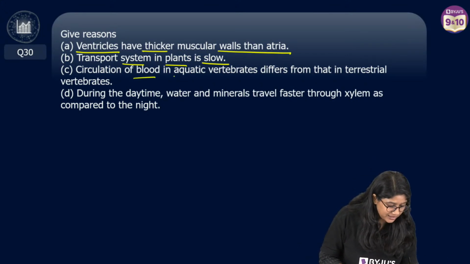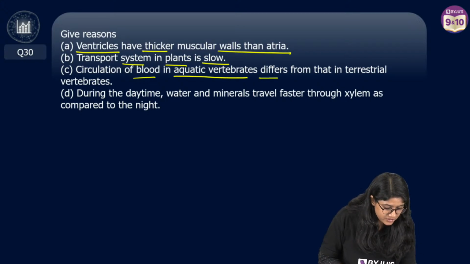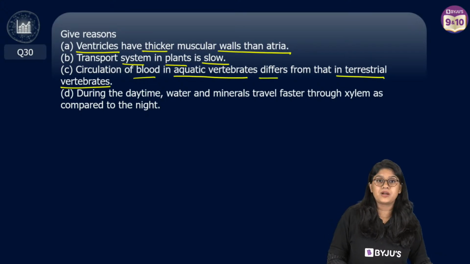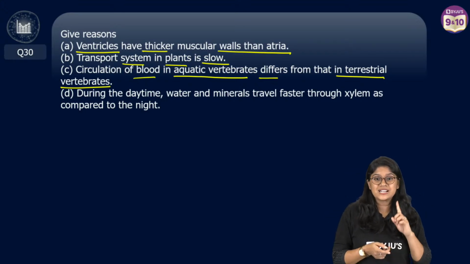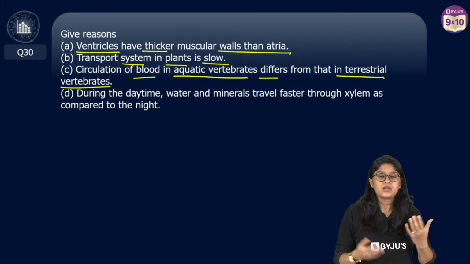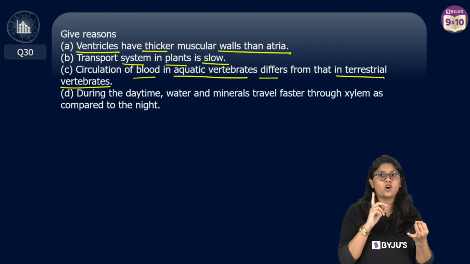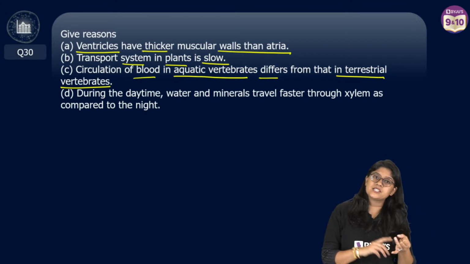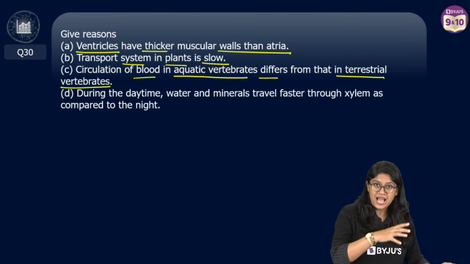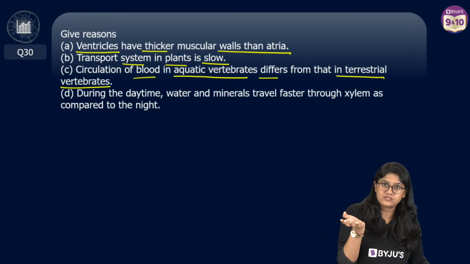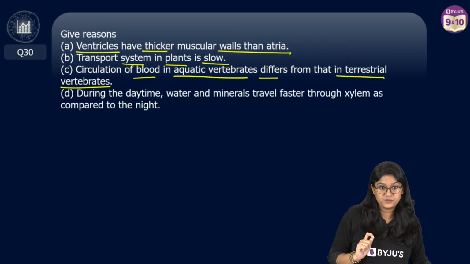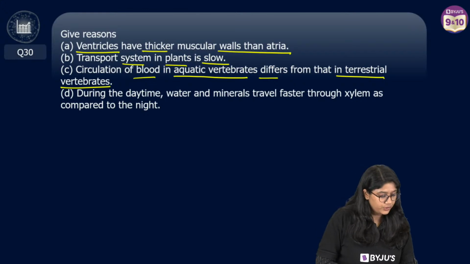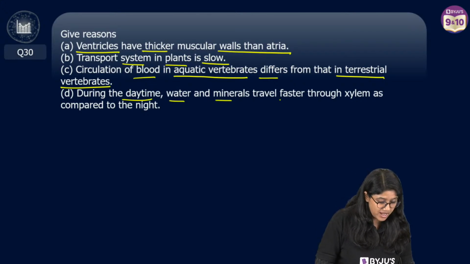Circulation of blood in aquatic vertebrates differs from terrestrial vertebrates. Of course, the circulation of blood is different in fishes, which have only single circulation. Two chambers are there, right? And in land animals, amphibians, reptiles, birds, or mammals, we have double circulation. Not all of them have double circulation, but of course it's very different because the number of chambers of the heart is different.